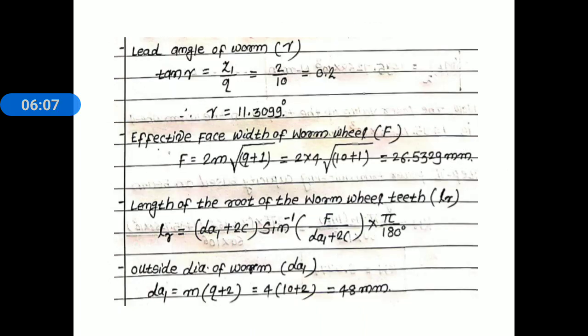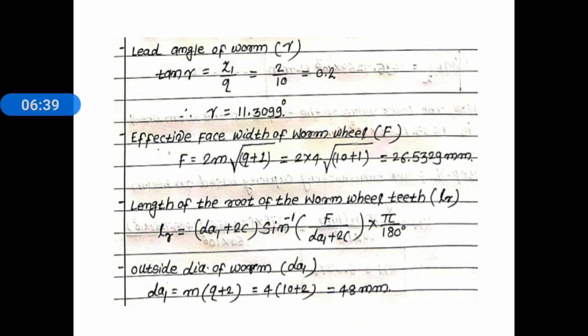Then we find out the lead angle gamma, the lead angle of the worm. We know the relation for lead angle: tan gamma is equal to Z1 divided by q, where Z1 is the number of starts on a worm and q is the diametral quotient. 2 divided by 10, we get 0.2. Take the tan inverse of 0.2 and we get the lead angle gamma is equal to 11.3099 degree.